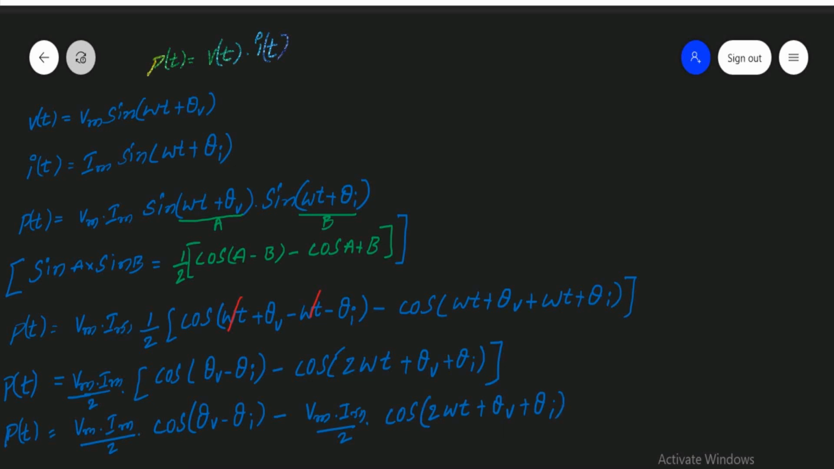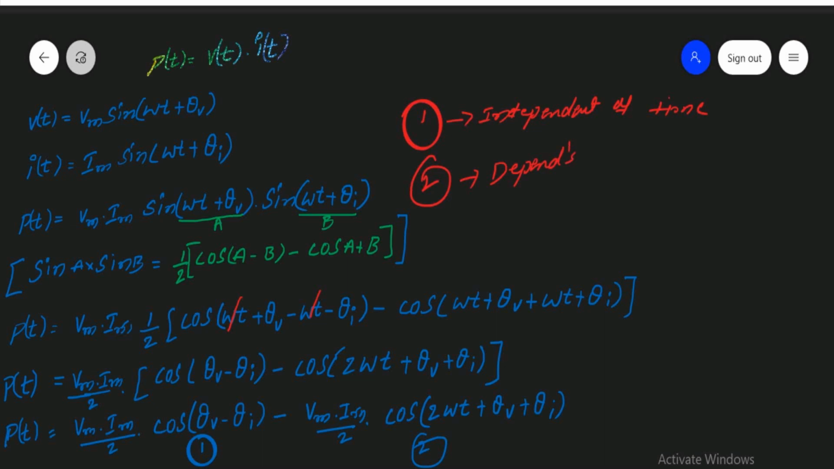So if you observe here, you have two terms. This is the first term and this is your second term. The first term is independent of t, independent of time, and the second term depends on time, because here you have 2 omega t.